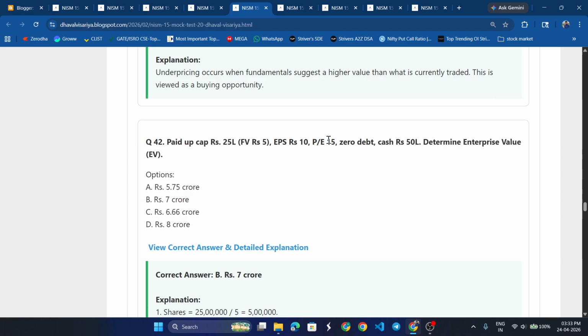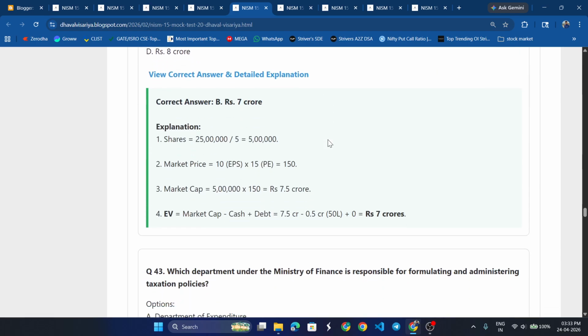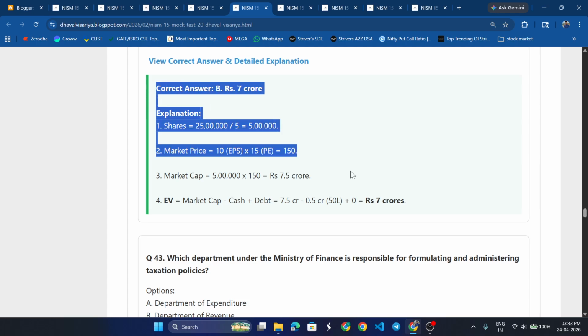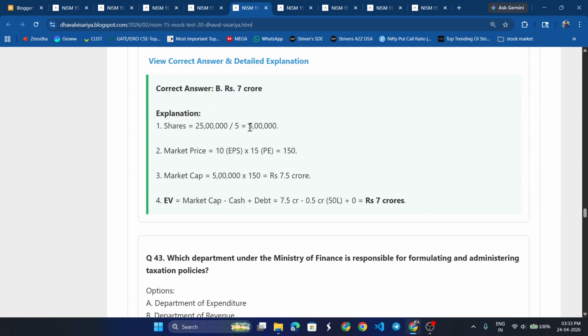Paid up capital 25 lakhs, EPS 10 and PE is 15. Zero debt, cash is 50 lakh. Determine EV. It would be 7 crore. Using this formula, you can easily get the answer. Total number of shares multiplied by market price equals 150. Market capitalization is 7.5 crore. You put all these things into the EV formula, you can get 7 crore.